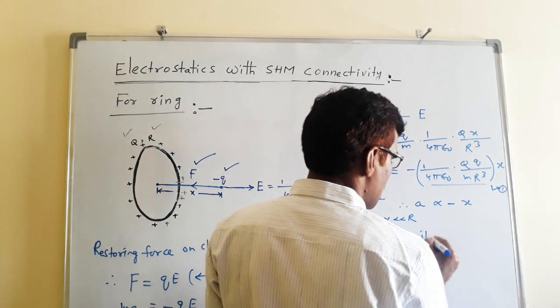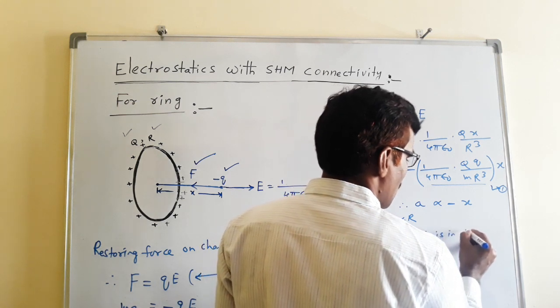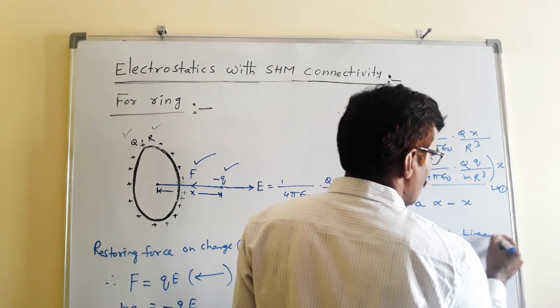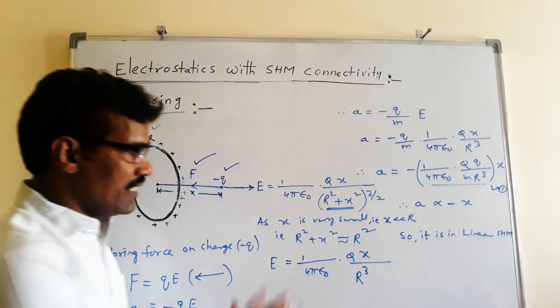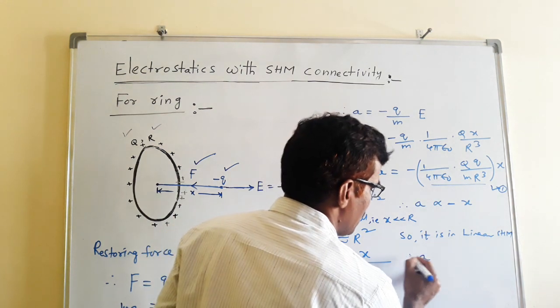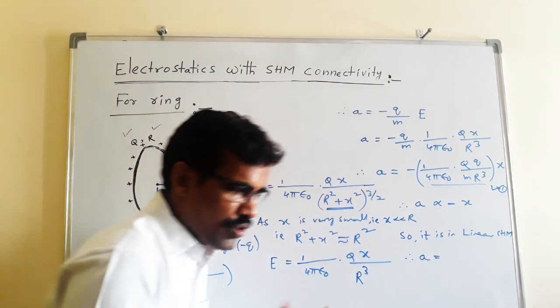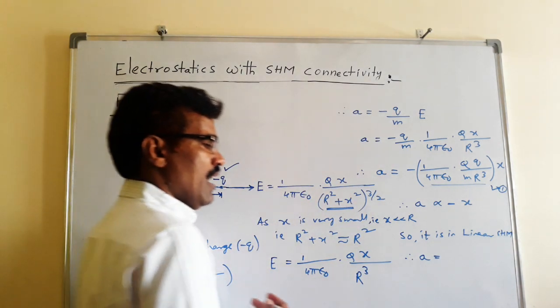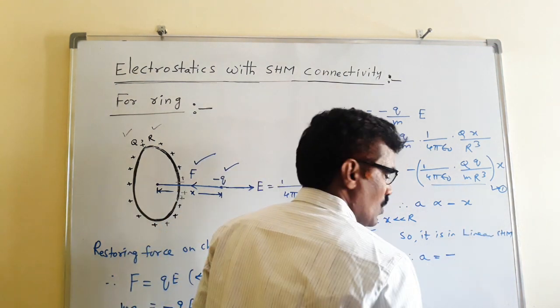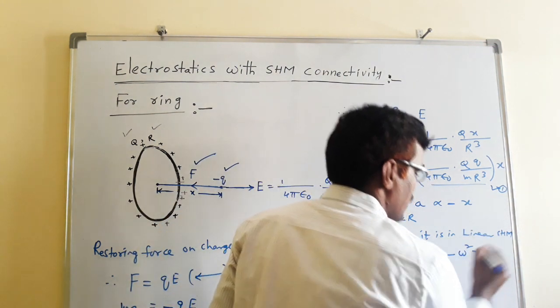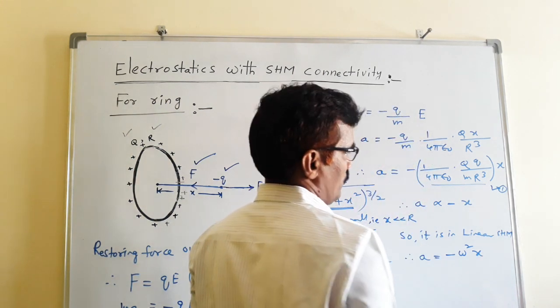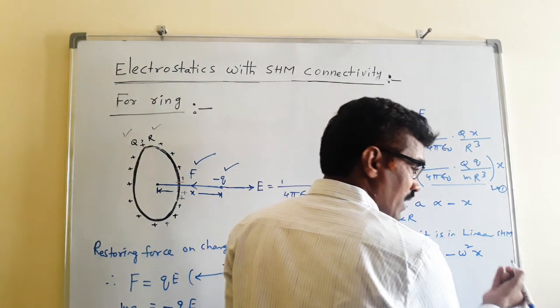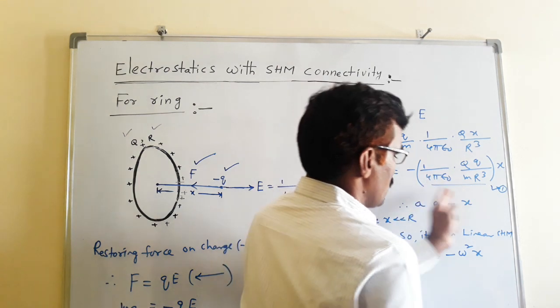So it is in linear SHM. If a particle is executing linear SHM, acceleration is equal to minus omega square x, where x is the displacement from the equilibrium position and omega is the angular velocity. This is equation 2.